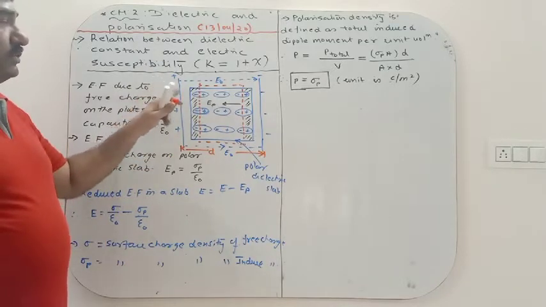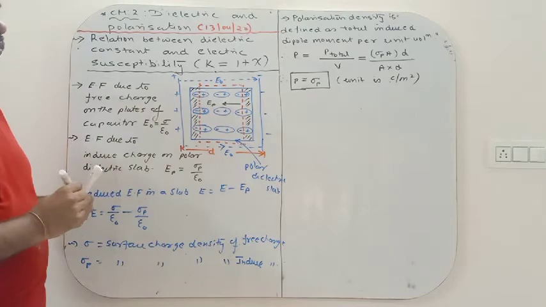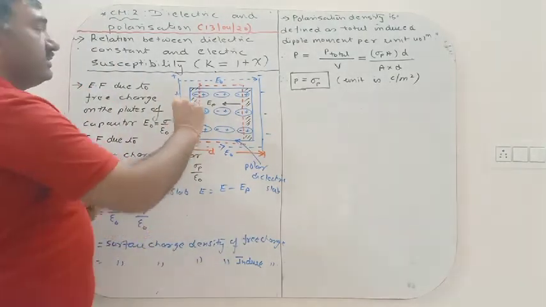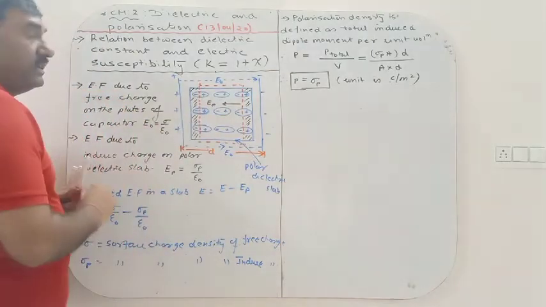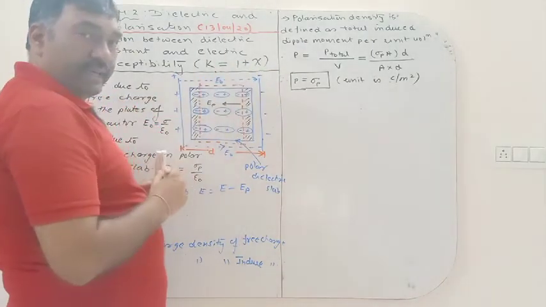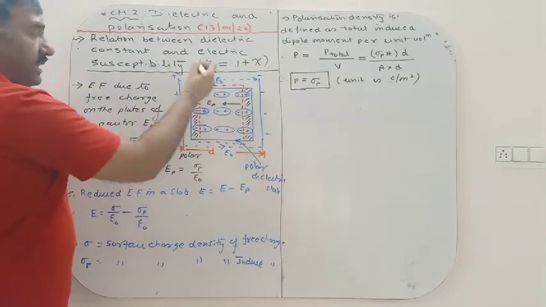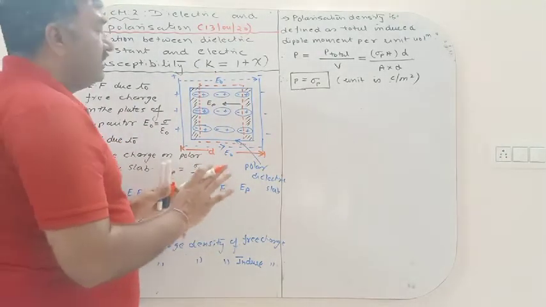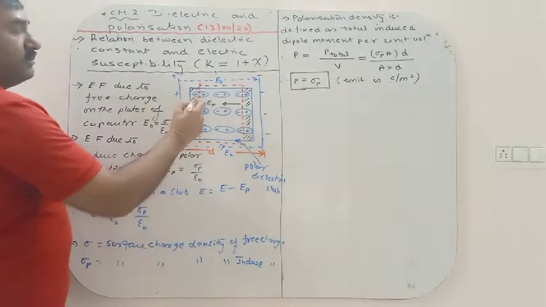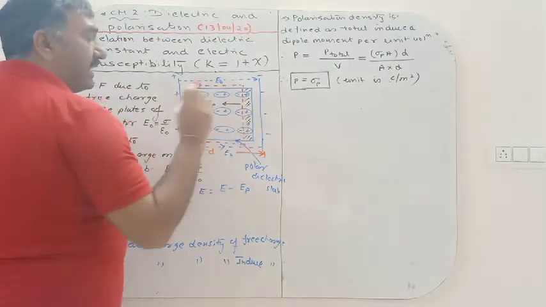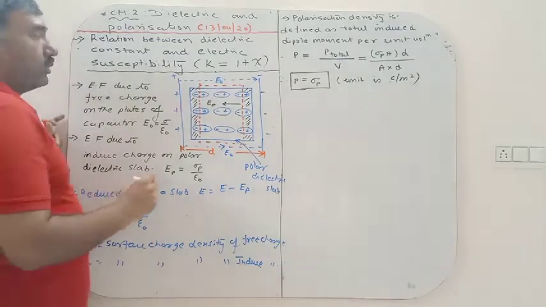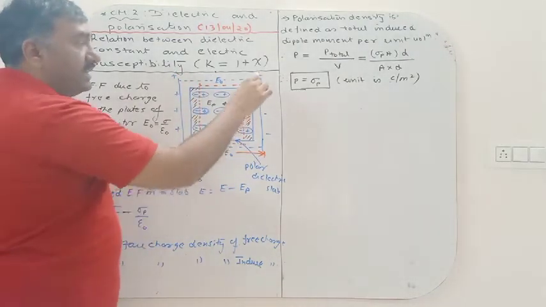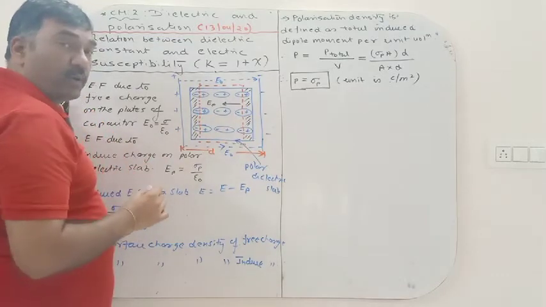Okay, so when you take a dielectric slab, then due to the electric field of the free charges, all the dipoles get arranged in the direction of the electric field, in one particular direction. Their thermal energy is balanced by the potential energy. We are not going into that part in detail, but all the dipoles get arranged in the direction of the external electric field. So near the positive plate we have a line of negative charge, and near the negative plate we have a line of positive charge.